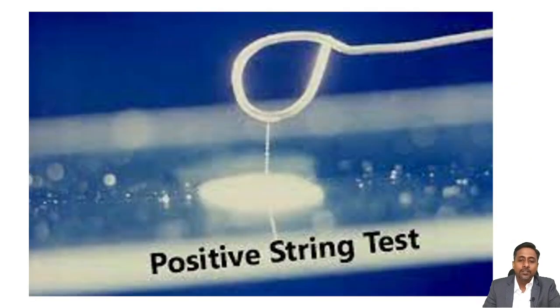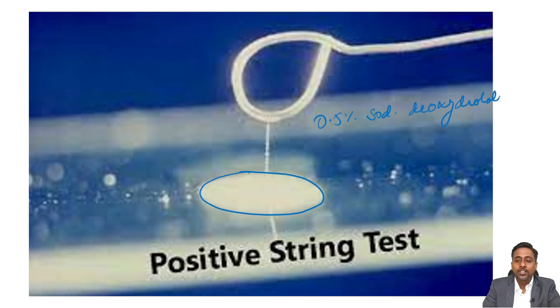And then this positive string test. So what we will do, we will make a suspension from a colony of Vibrio cholerae, and then we will add to it 2 drops of 0.5% sodium deoxycholate solution, and then we will draw the loop away from the suspension, and we will see a formation of a string. Okay, and thus Vibrio cholerae will show a positive string test.